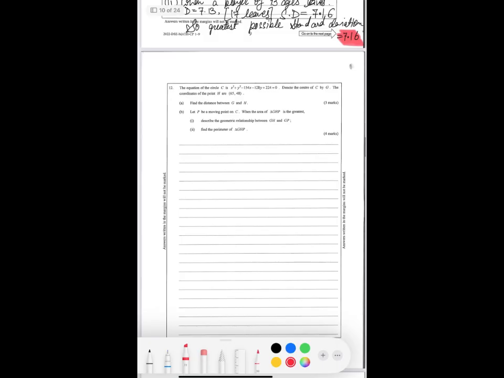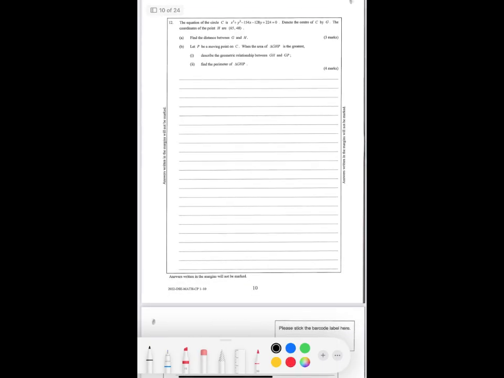Now moving towards the 12th question. The equation of the circle is given: x squared plus y squared minus 154x minus 128y plus 224 equals 0.